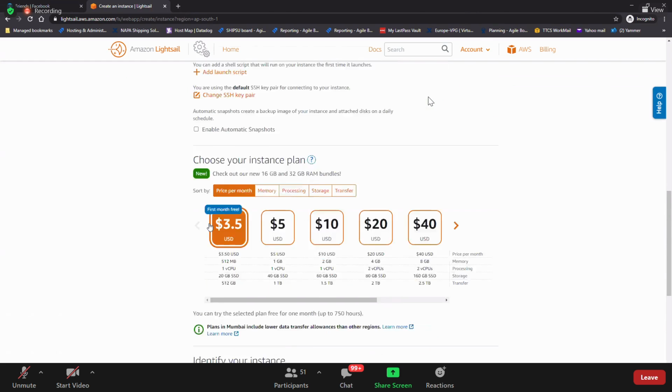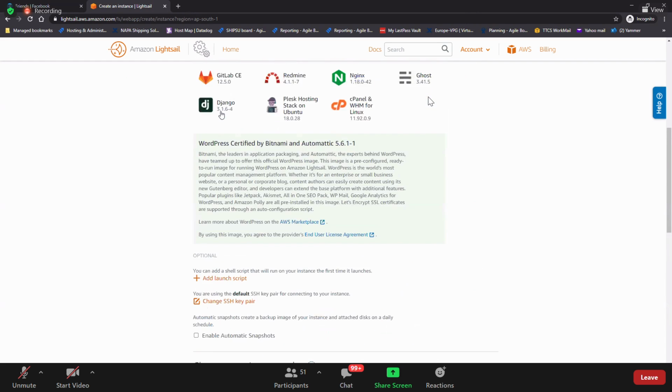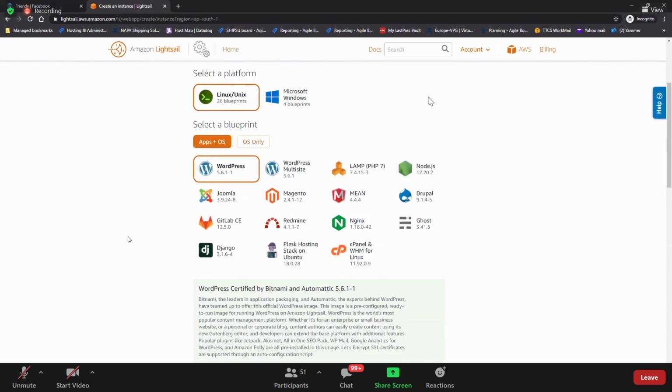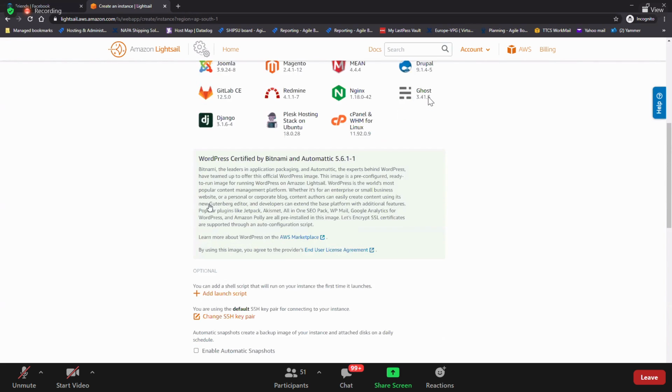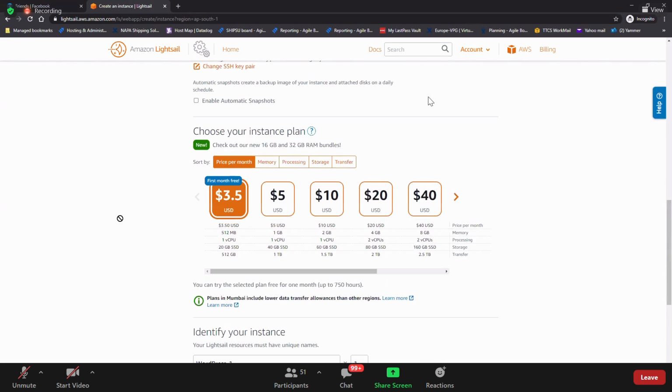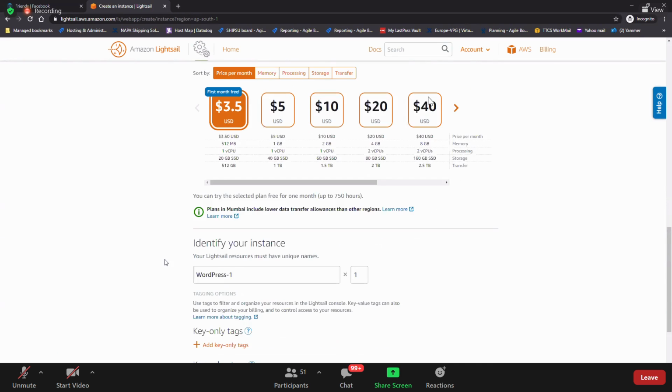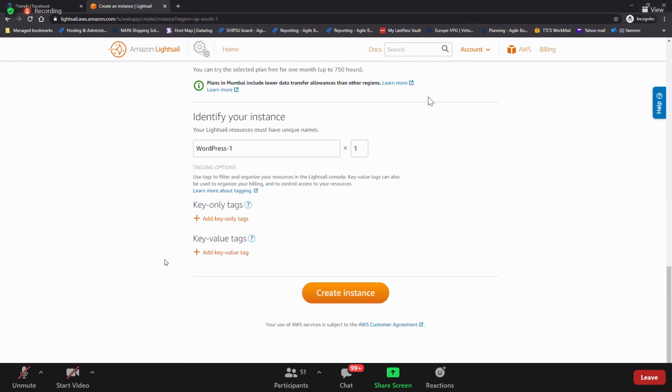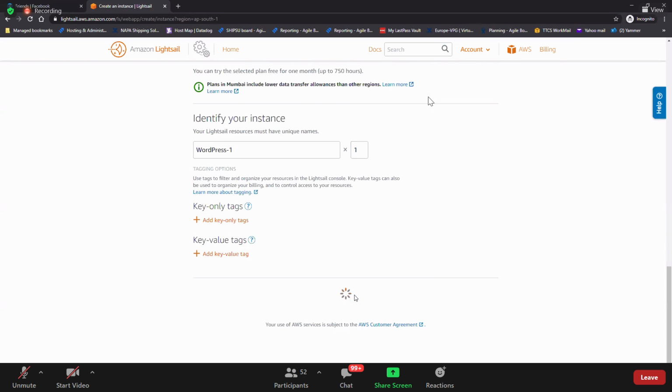Just select Linux, and which application do you need? That's all. Choose the $3.5 plan and give the name. That's all you need to do here. That's why it is called Lightsail.